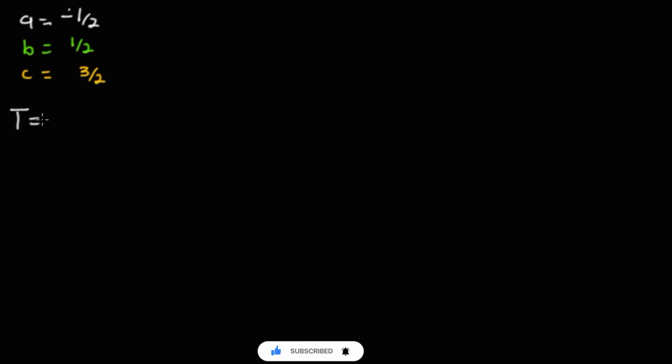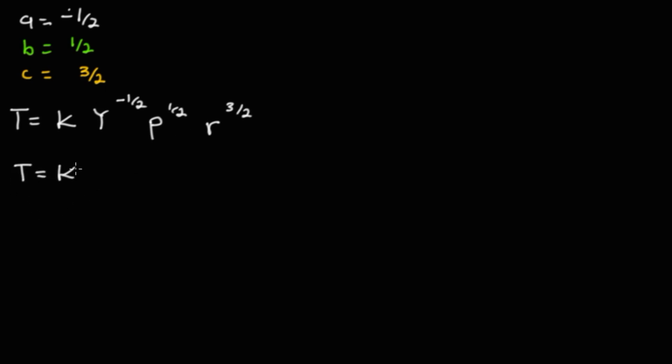I'll say T equals k, remember our constant here because we remove the proportionality sign, and we have surface tension. In the surface tension we have power a, which is negative half, and we have density, and in density we have b, which is half, and we have the radius, and in the radius we have 3 over 2, which is c. So what will happen is we introduce the dimension of each of them, and we apply this. I can leave the answer here like this, but let me just further simplify.